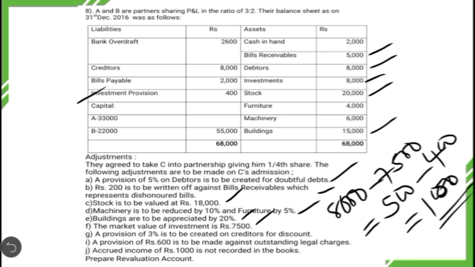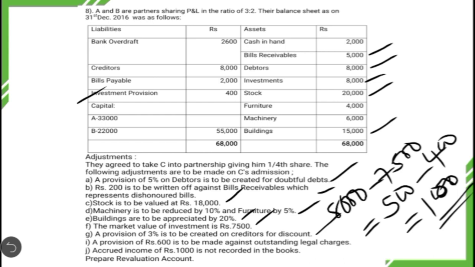It should be recorded on the debit side. The next one, a provision of 3% is to be created on creditors for discount. So at the time of revaluation, they have come to know that the creditors might give some amount of discount. So when the creditors grant discount, to that extent the liability of the firm gets reduced.